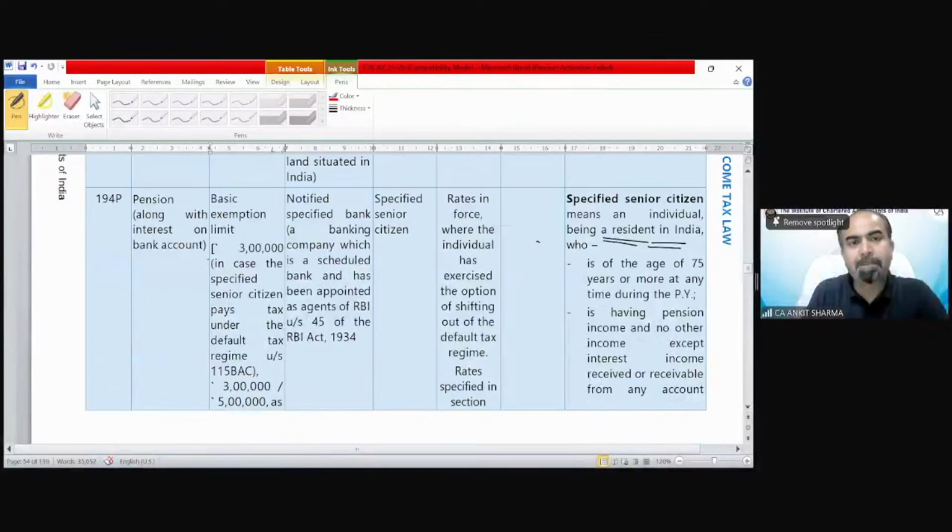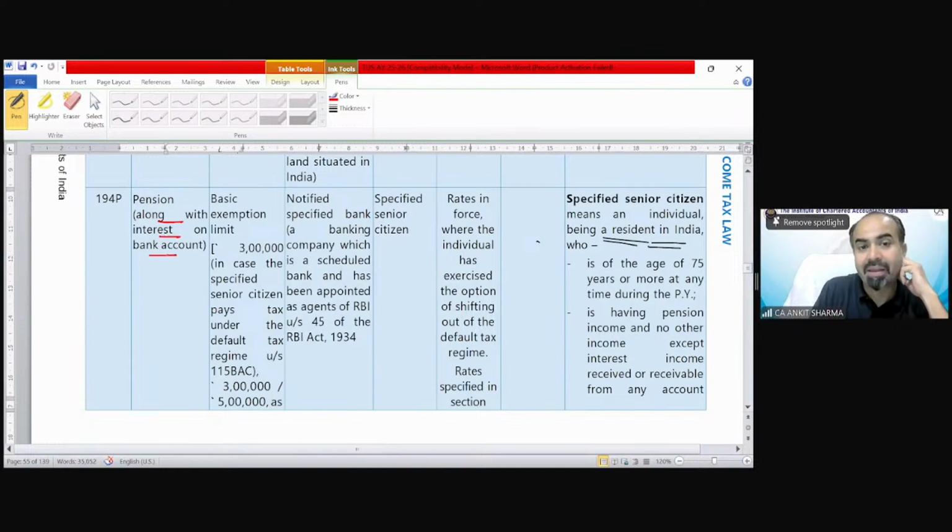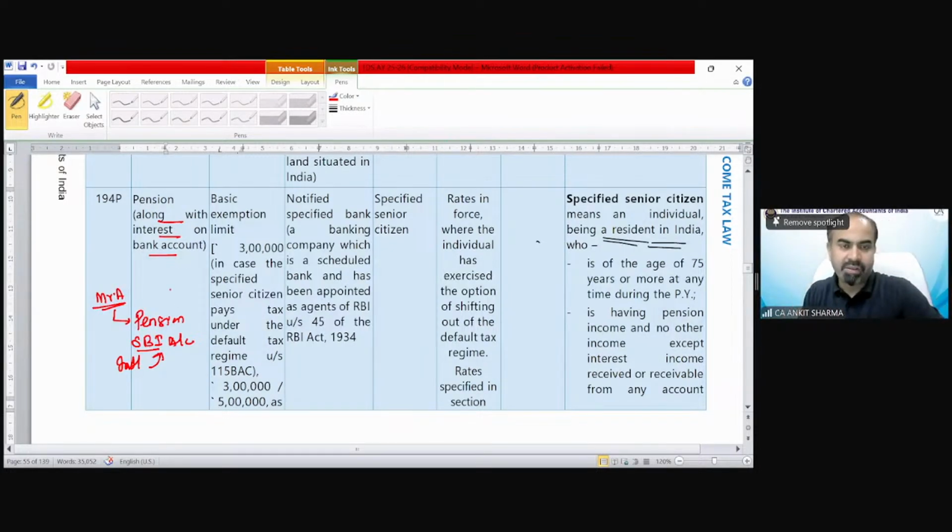Section 194P is for pension. So if there is a payee who is receiving pension along with interest on a bank account. Suppose there is Mr. A who is retired, who is receiving his pension in his SBI bank account and also receiving interest in this SBI account, then TDS provision section 194P is going to be applicable.